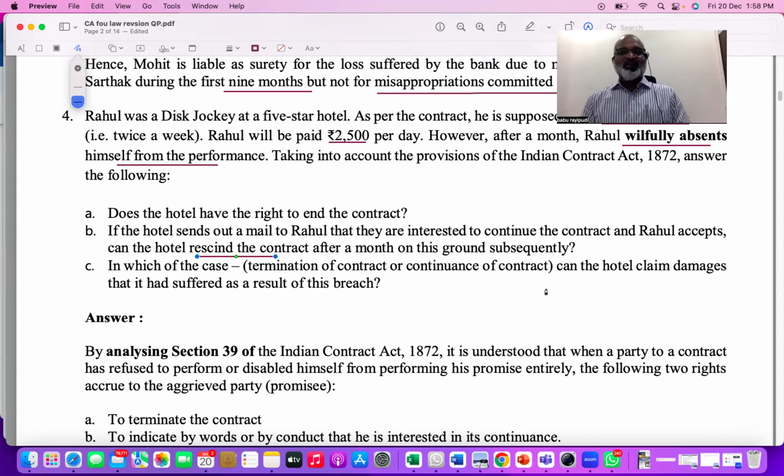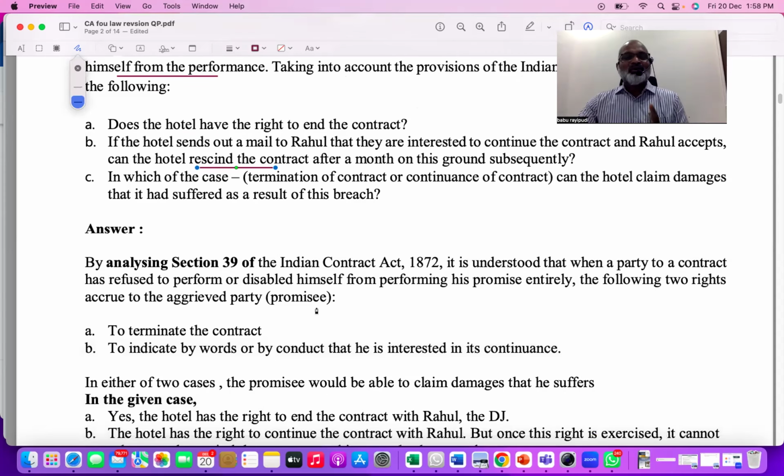Common sense would apply. If you have decided to cancel the contract, you're no longer interested, then definitely if you have suffered a loss, you can claim the damages. But the confusion starts only when the hotel people have decided to continue the contract, but still can they ask for damages? Okay, let's see now. So the answer is, this is also Contract Act only, right? Performance of contract. We must have heard in the 9th or 8th lesson, performance of contract. In that lesson, you will find this concept.